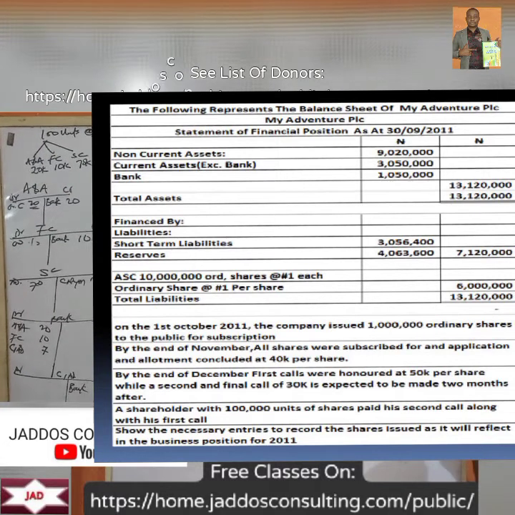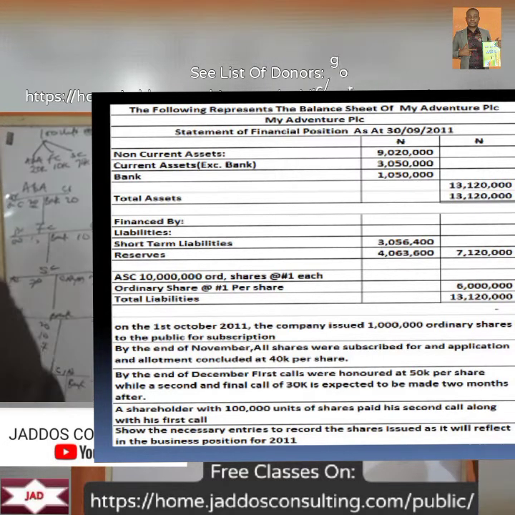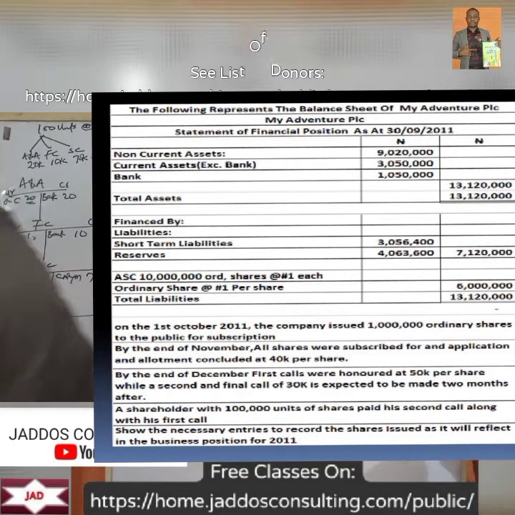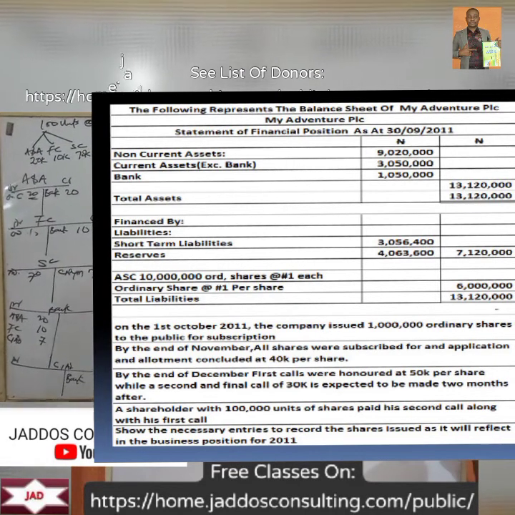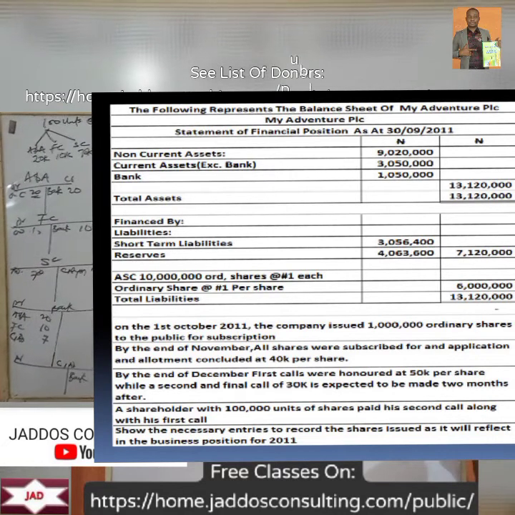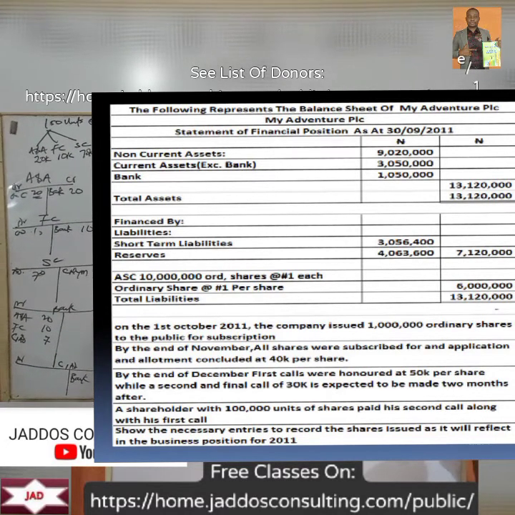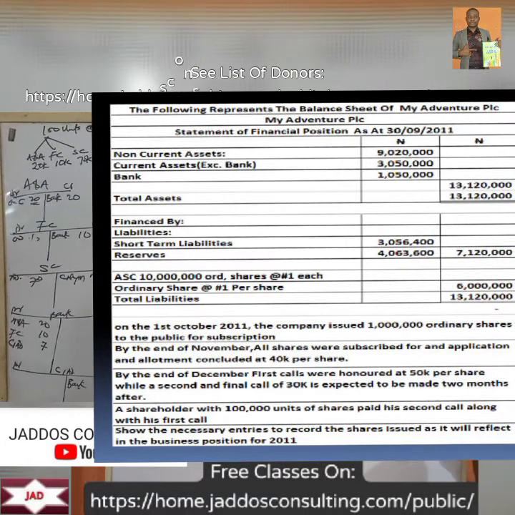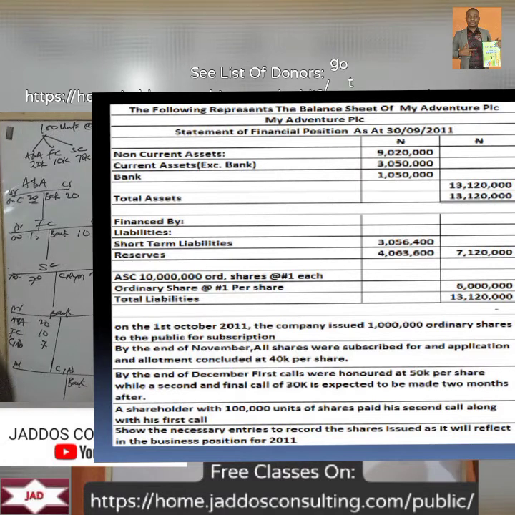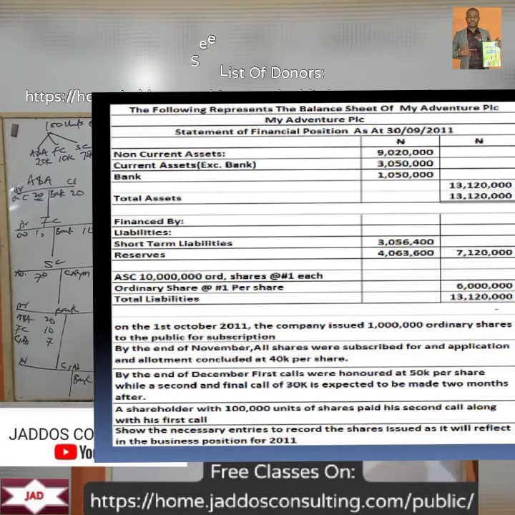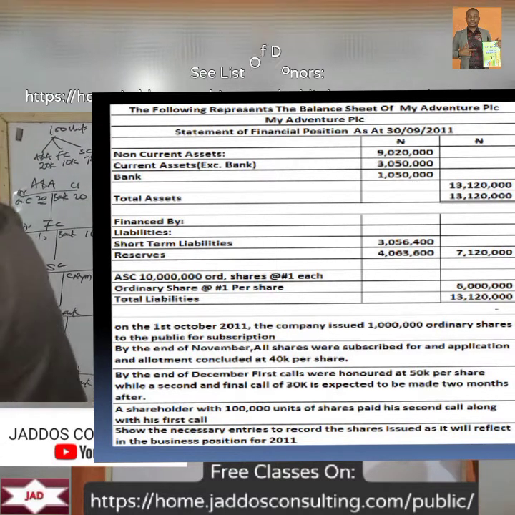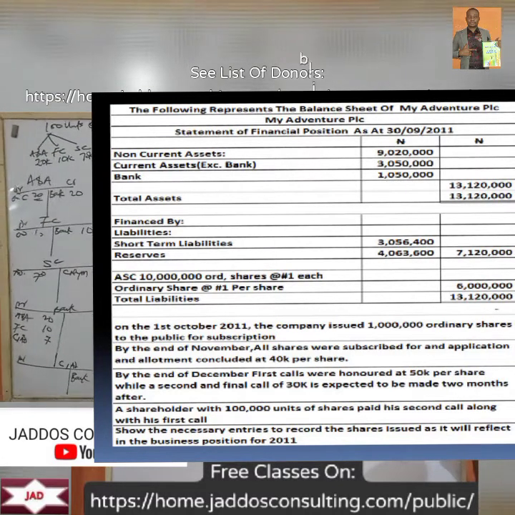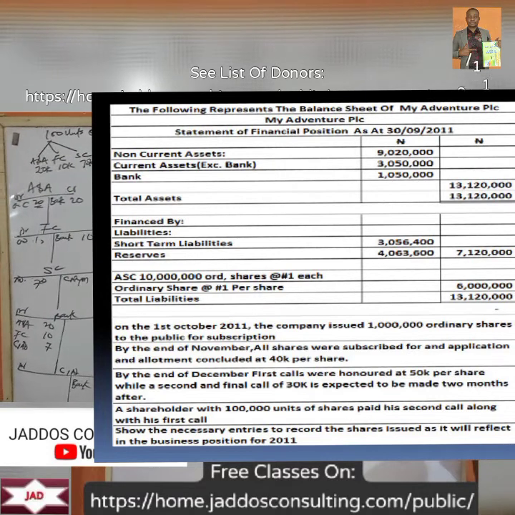So we have on the 1st of 2011, the company issued 1 million ordinary shares to the public for subscription. By the end of November, all shares were subscribed for, and application and allotment completed at 40 kobo per share. By the end of December, first calls were honored at 50 kobo per share, while a second and final call of 30 kobo is expected to be made 2 months after. A shareholder with 100,000 units of shares paid the second call along with his first call. Show necessary entries to record the shares issued as it reflects in the business report of 2011. So, what you are saying here, of course, this is dated.